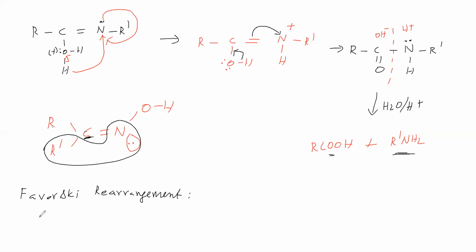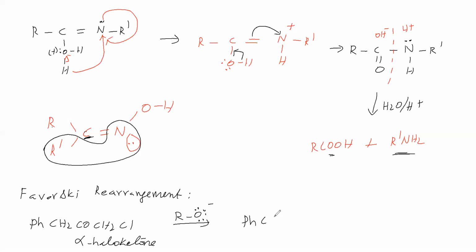We are taking an alpha haloketone, and this alpha haloketone is treated with an alkoxide. What is the product we are getting? We are getting the product CH2, CH2, COOR.